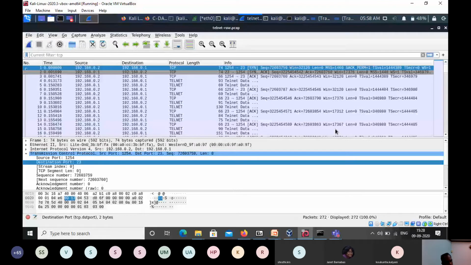In that remote login, if you want to connect from your machine to another machine in the network, we provide the credentials, like username and password, and it is sent on top of TCP. But there is an issue with telnet: all the credentials passing through the network are not encrypted, and these credentials are nothing but our username and password.